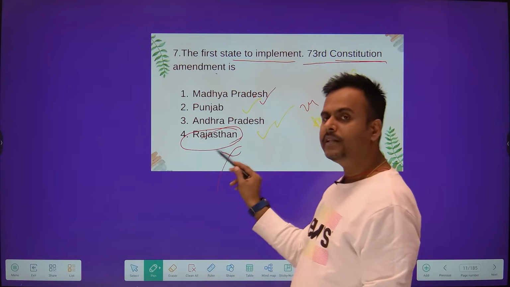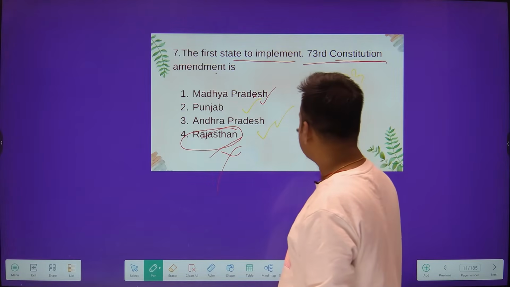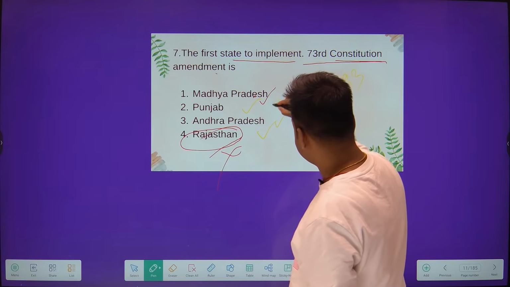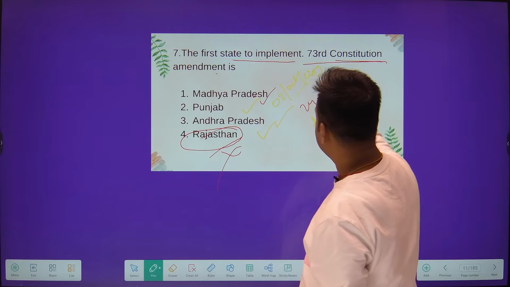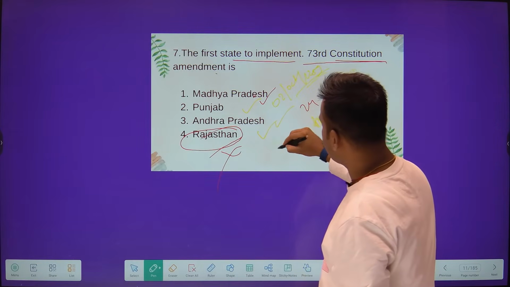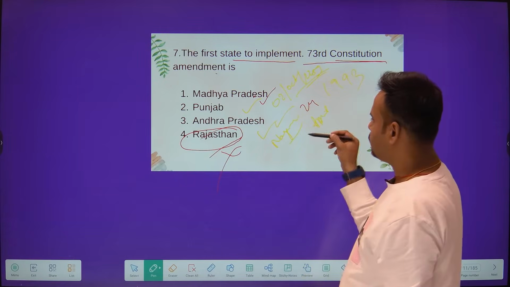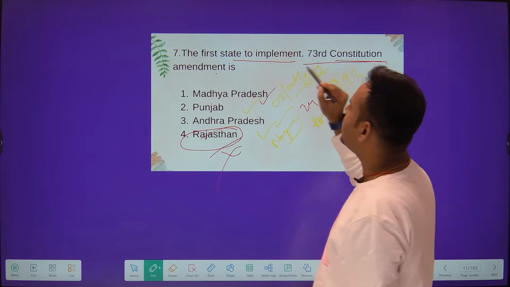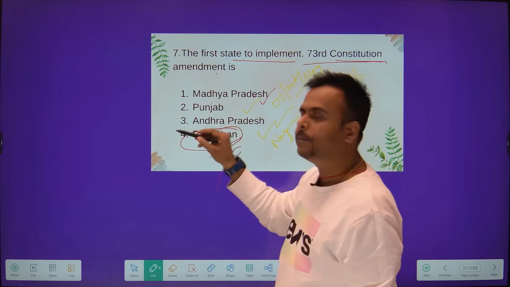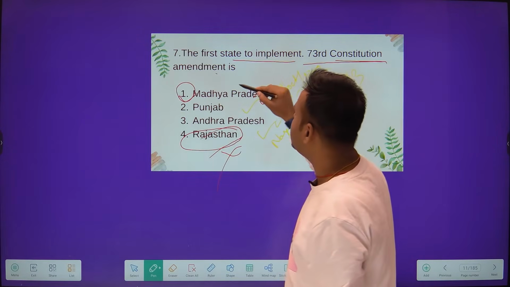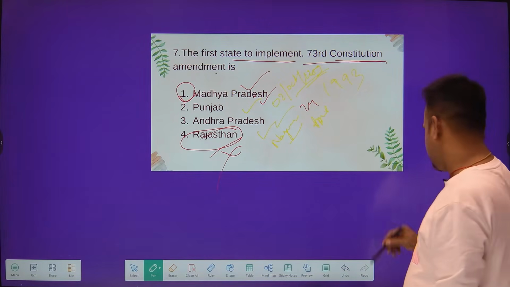So Rajasthan could not be the answer because what we know is that on 2nd of October 1959, the district was Nagaur. We know about this Rajasthan, first to implement this. But this 73rd constitutional amendment was implemented with all its spirit by Madhya Pradesh. So Madhya Pradesh is the answer to implement the 73rd Constitutional Amendment Act.